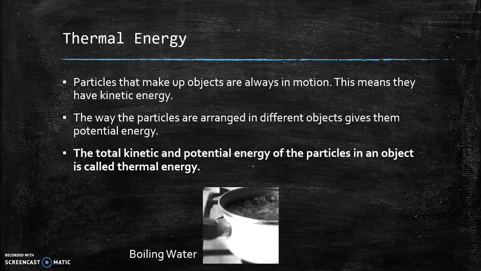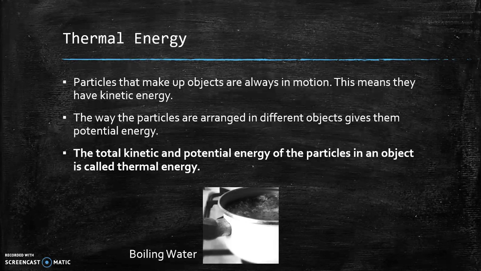One of these forms is thermal energy. You probably remember talking about this in our states of matter unit. So particles that make up objects are always in motion. This means that they have kinetic energy, because remember, kinetic energy is the energy of motion. The way the particles are arranged in different objects, so remember that in a solid, the particles are really close together and they vibrate, and then in liquids, they can move around each other, and then in a gas, they're spread apart and they move around really fast.